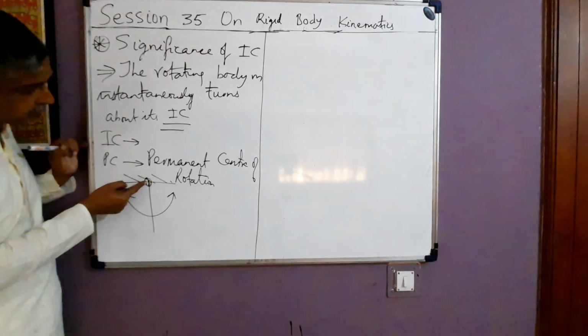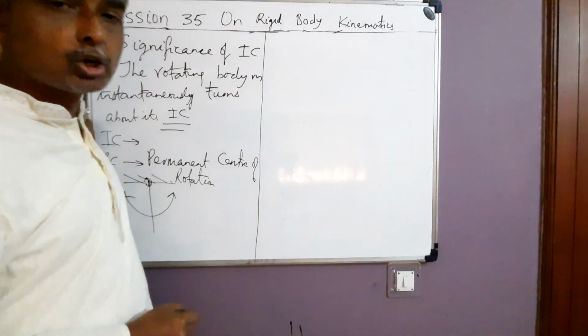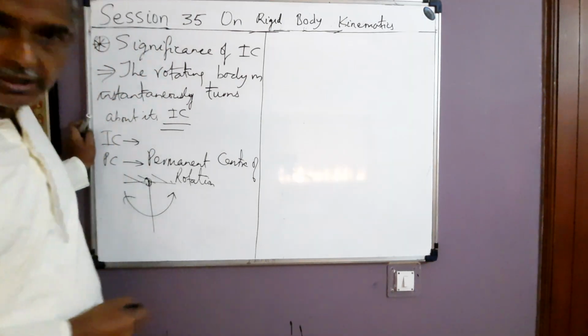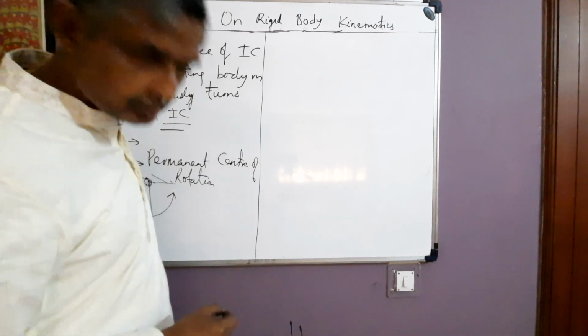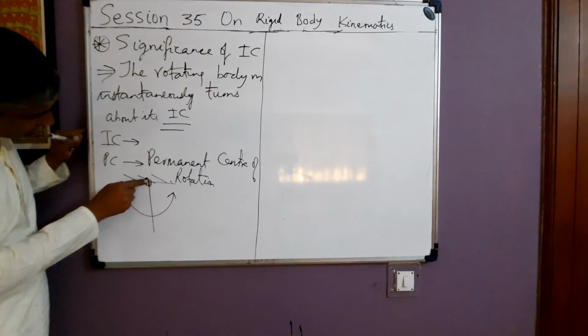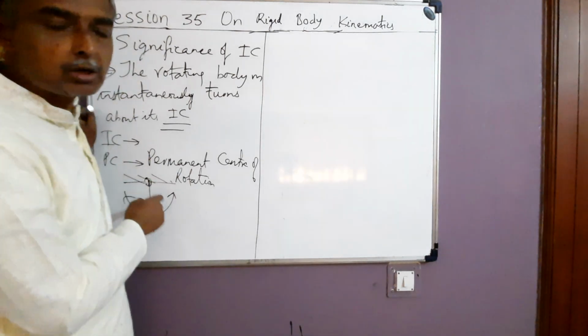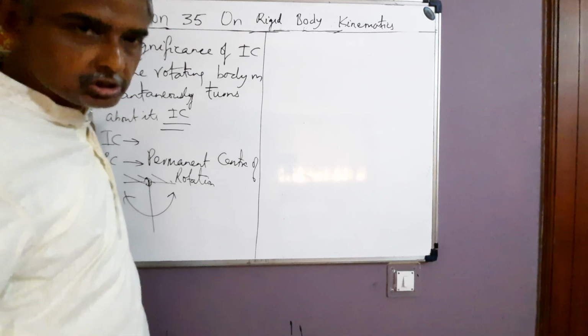So this hinge point, where the rod is hinged to the ceiling, is the permanent center of rotation of the rod with respect to ground. The same location of M is always at rest with respect to ground at all instants of time, so that location is called the permanent center of rotation.